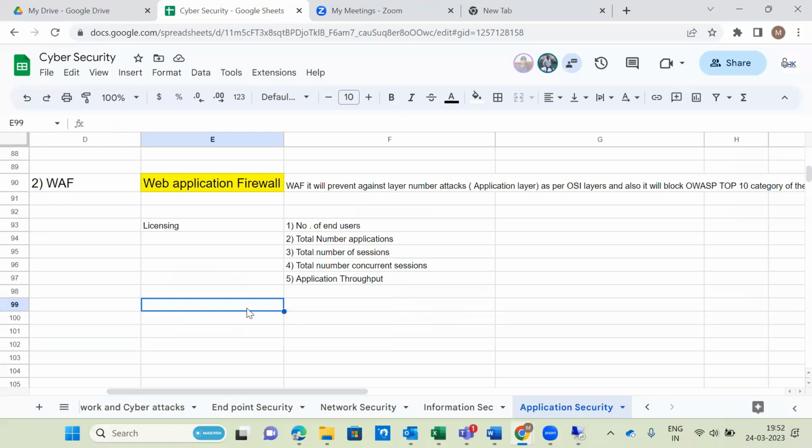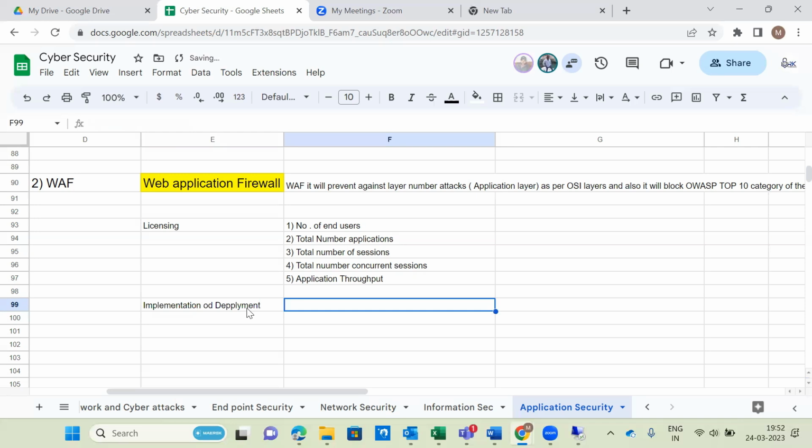Next one is implementation or deployment. The deployment is called the inline method or promiscuous mode. Here we have to connect it in parallel, or not in parallel.